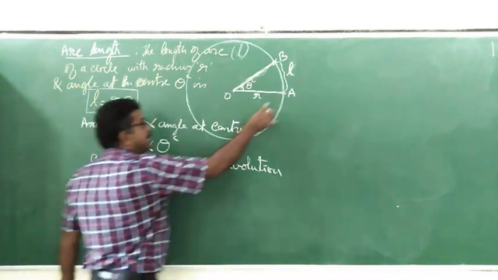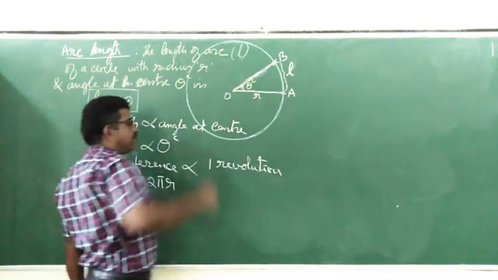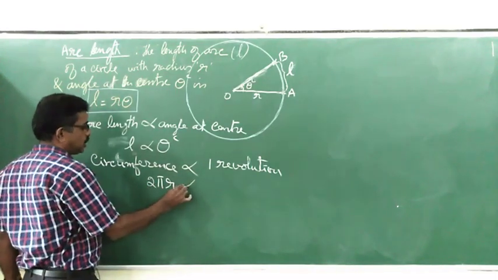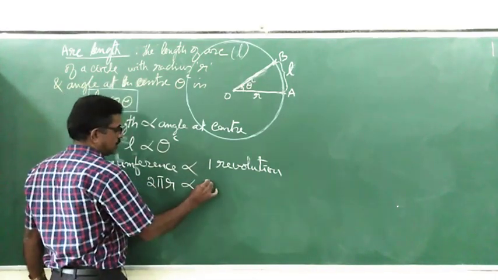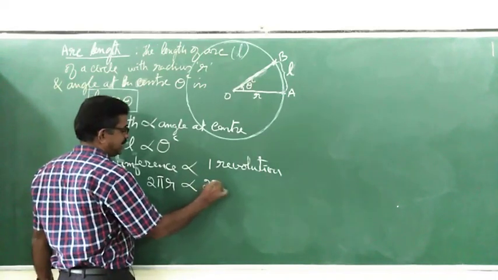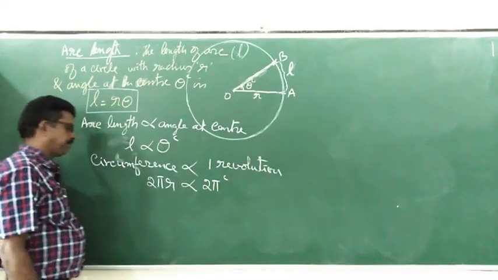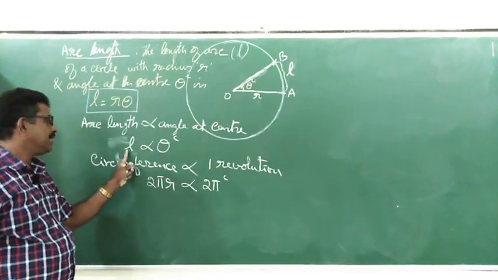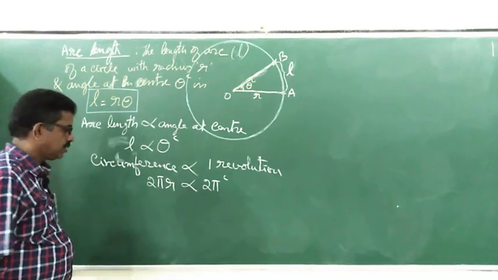Right? What is the length of the whole circumference? The circumference of the circle is 2 pi r. It is proportional to what, one revolution? 360 degrees, but you should not take it in degrees. 2 pi radians. 2 pi r is proportional to 2 pi radians. L is proportional to theta.